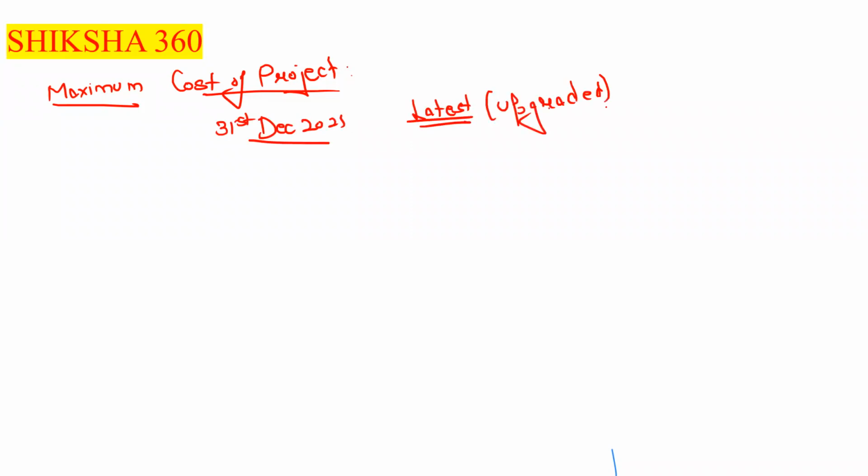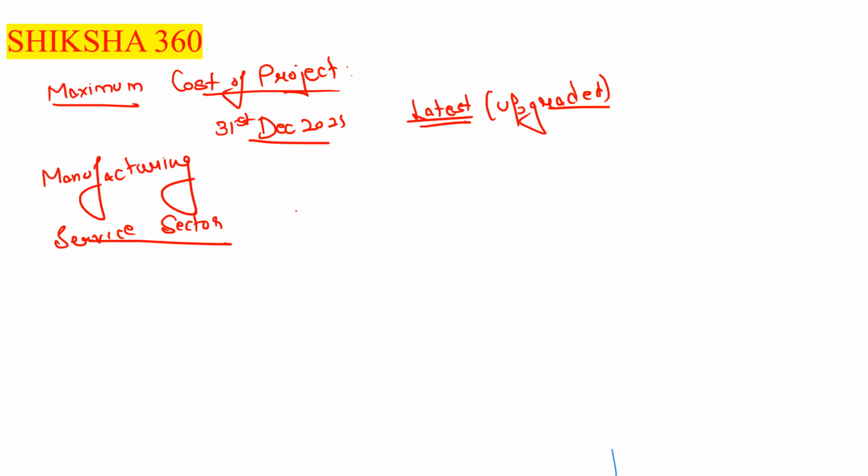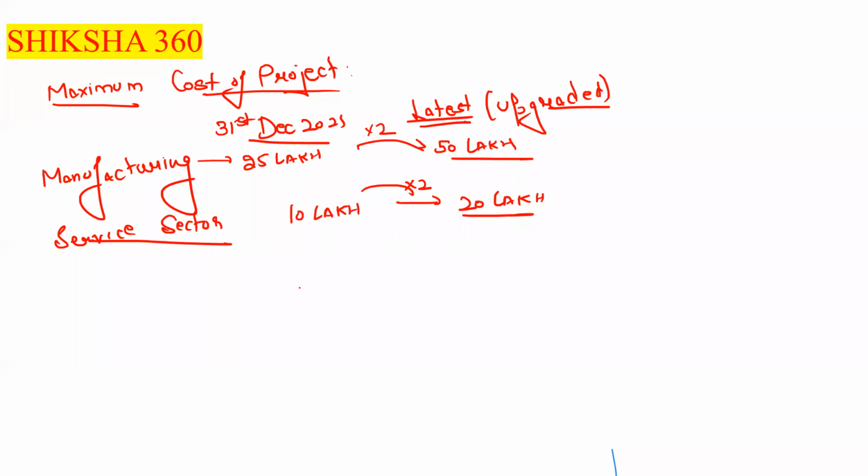The cost of the project is divided into two parts. First, a project in the manufacturing sector. Second, a project in the service sector. For the service sector, the earlier limit is 10 lakh, which is now enhanced to double, 20 lakh. The earlier limit in the manufacturing sector is 25 lakh, which is now enhanced to double, 50 lakh. So please remember both things.